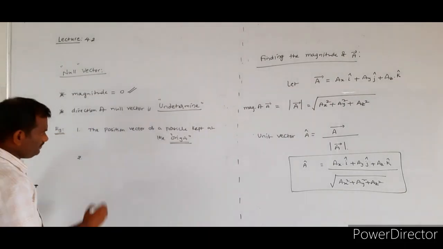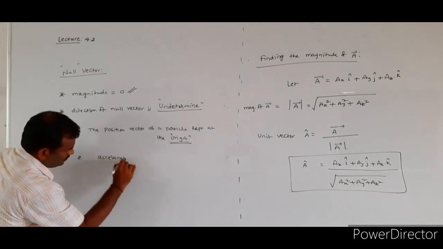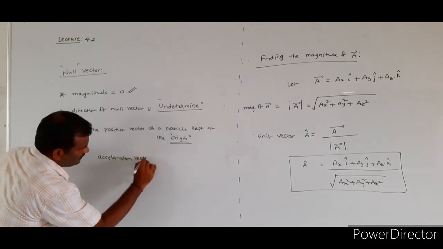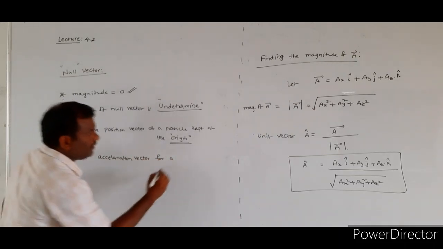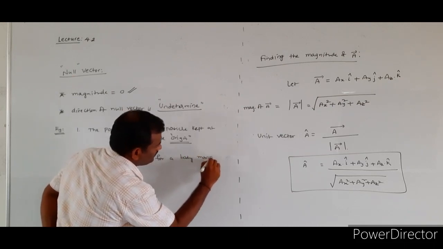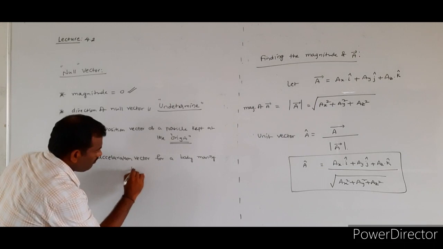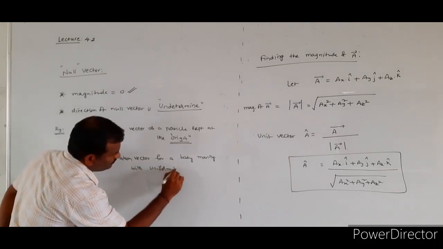Second example: the acceleration vector for a body moving with uniform velocity.